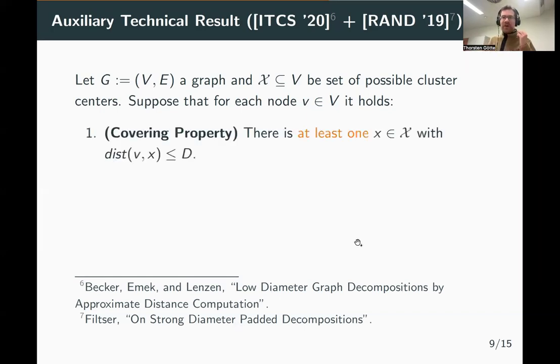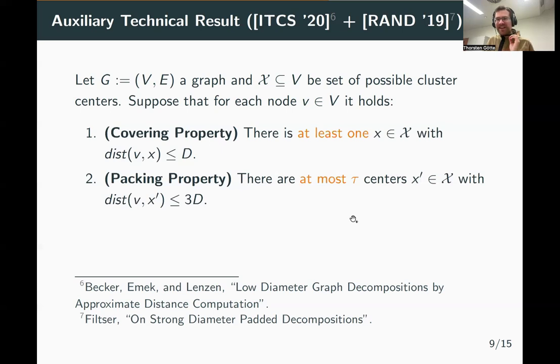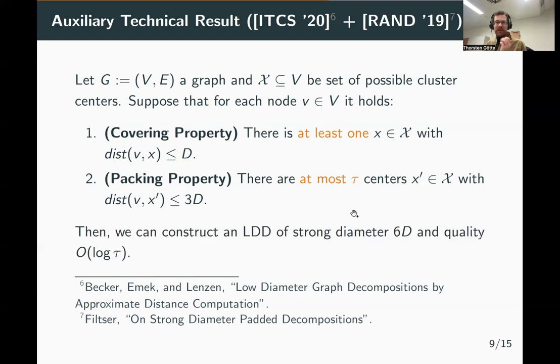On the one hand, for each node, at least one of these marked nodes is at distance at most d. So every node has a marked node close to it. And second, there are at most tau of these nodes within distance 3d. So that means not too many nodes are close to it. Then from these two properties alone, we can construct a low diameter decomposition of strong diameter 6d and quality O of log tau. So this sounds a bit technical, but it will prove very useful later.